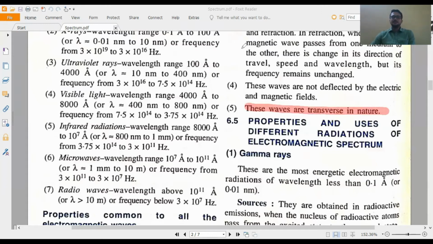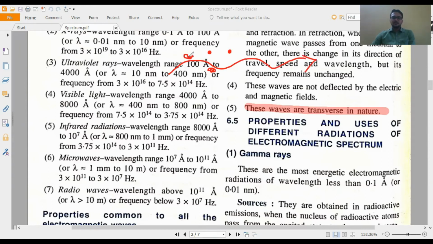Electromagnetic waves are transverse in nature. Transverse wave means, suppose I take a few material particles in a medium. This is one particle, this is one particle, this is one particle, and the wave is propagating in this way through this medium.